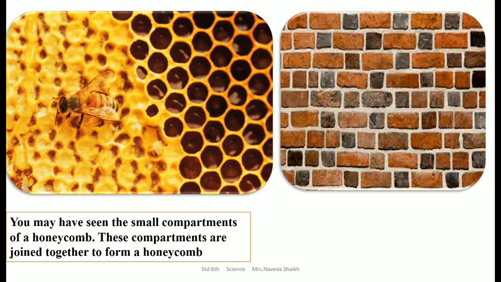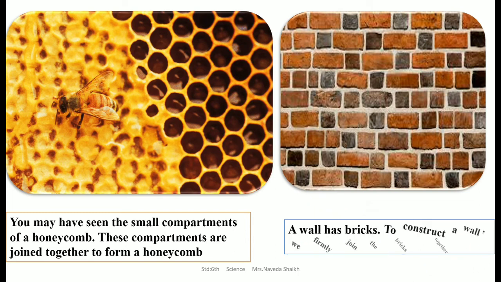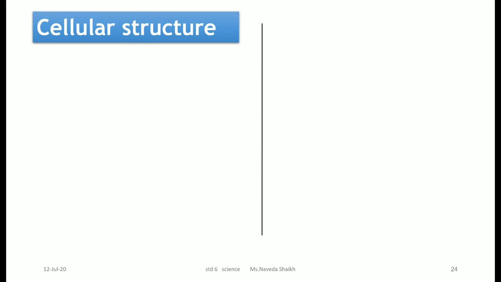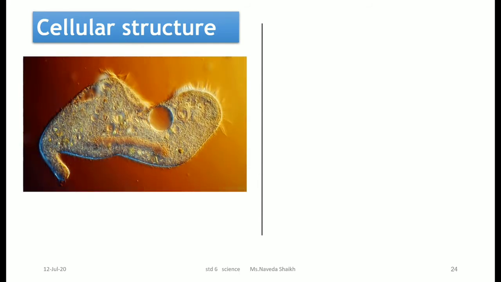If you see the bricks, they are connected with each other with cement, and to construct a wall we firmly join the bricks together so that it gives proper support and structure to the house, right? Similar to that, even we have a cellular structure. Our body is made up of cells.